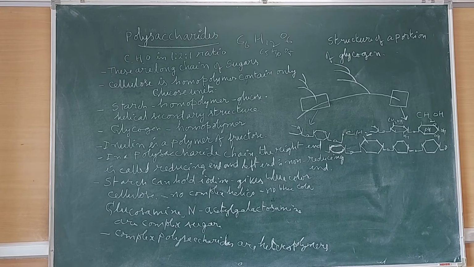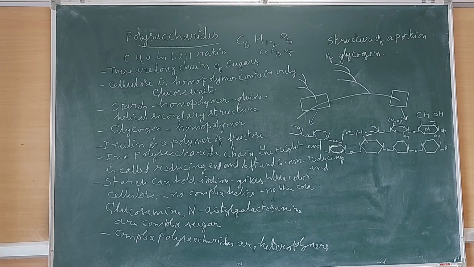Now the unit of polysaccharides are monosaccharides. Polysaccharides are complex carbohydrates which are formed by polymerization of a large number of monosaccharide monomers. Polysaccharides are also called glycans. Polysaccharides are long chains. The right end of a polysaccharide is the reducing end, while the left end is named as the non-reducing end. The chains may be branched or unbranched depending upon the composition.